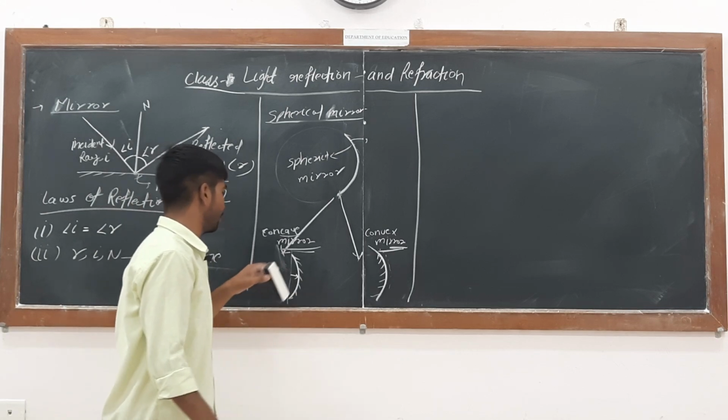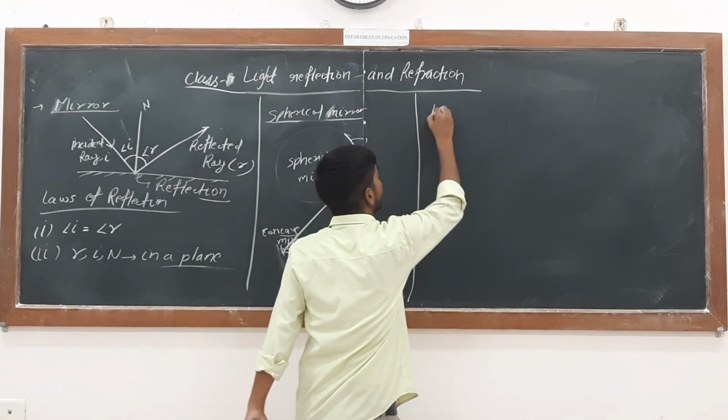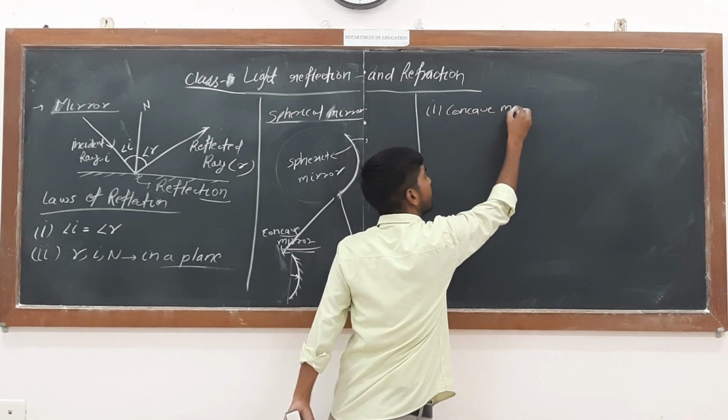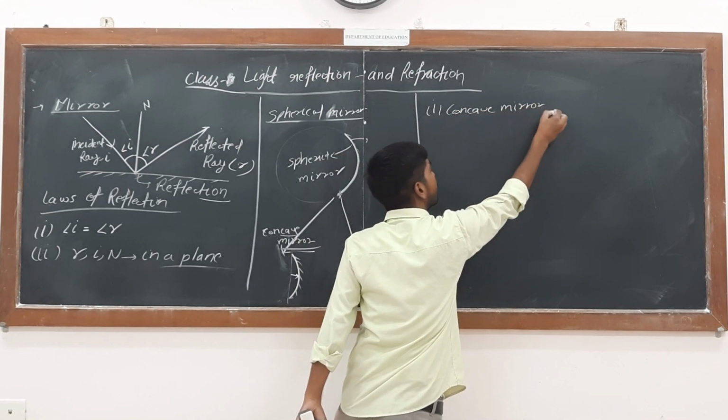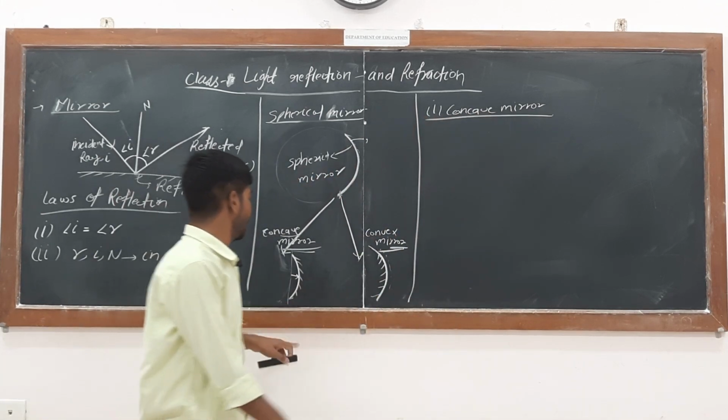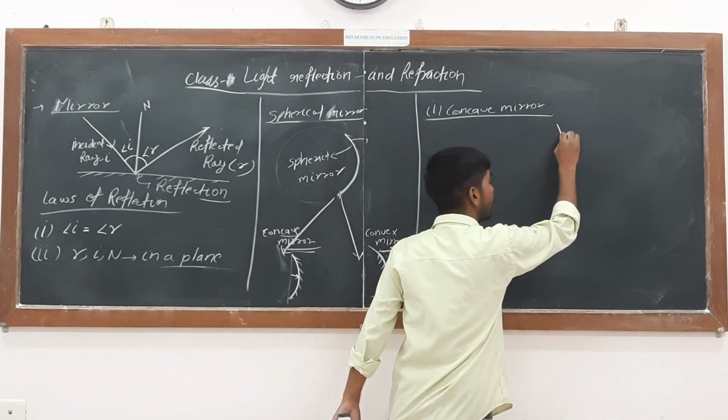First, I take the concave mirror. So let's study about the concave mirror. What do we mean by a concave mirror? If I take this, it will look like this.